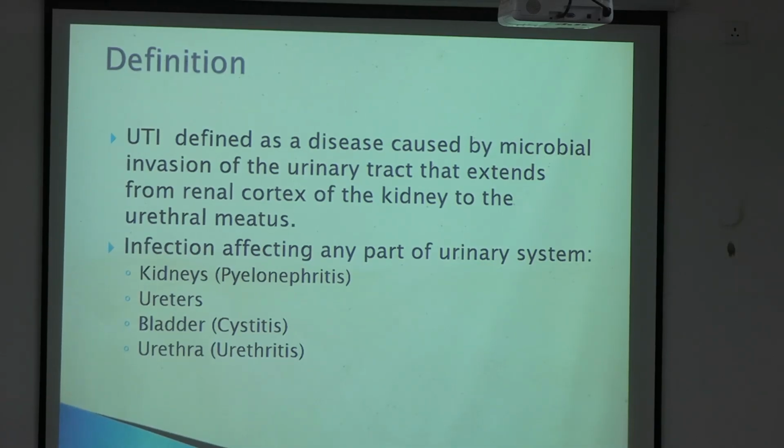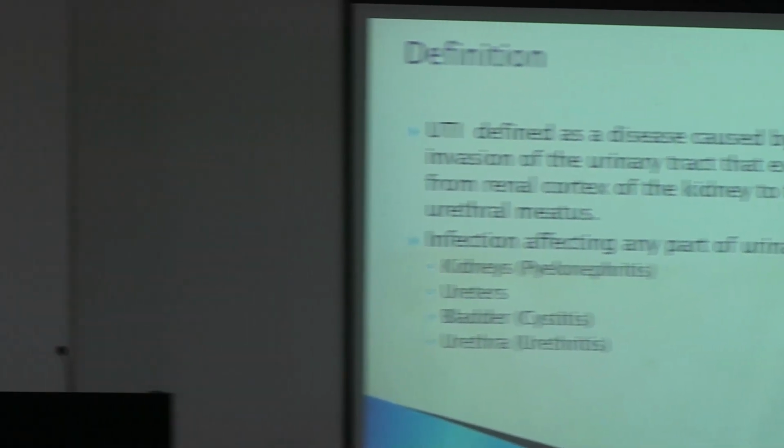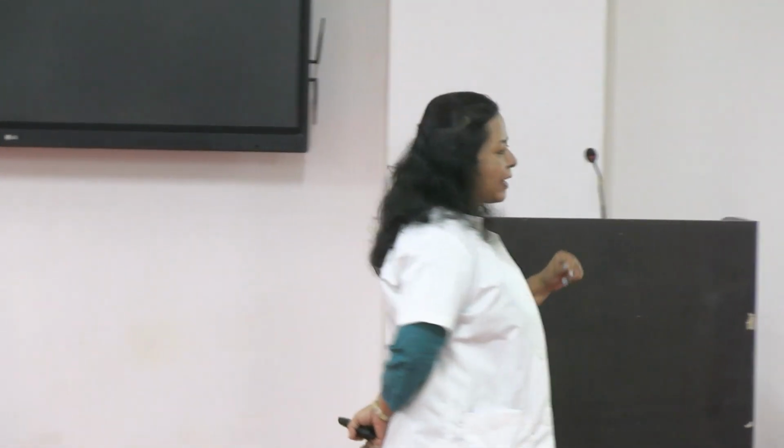Kidneys, when it is affected, we call as pyelonephritis. So you may be asked, what is pyelonephritis? You have to know about what is pyelonephritis. It is affecting the kidneys. Next, if you remember your anatomy class, you have also done the dissection, right? You saw those two kidneys, we have two ureters. And then coming down we have the bladder, urinary bladder, and then there is the urethra. So that is the whole anatomical structure. If you remember, you can even understand what is upper urinary tract infection and then lower urinary tract infection.